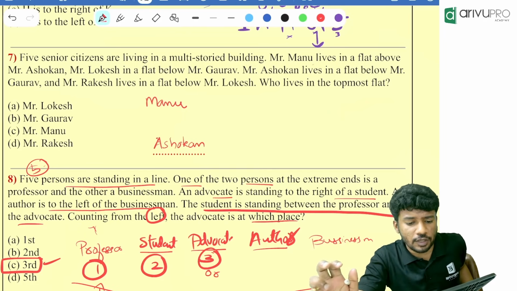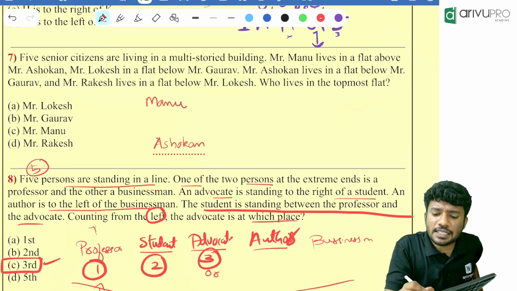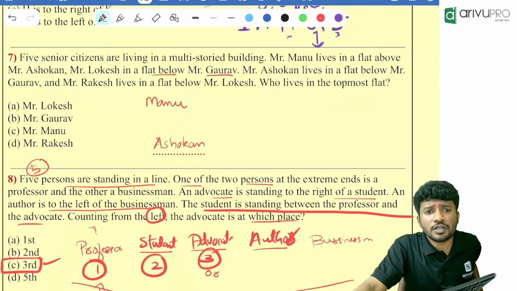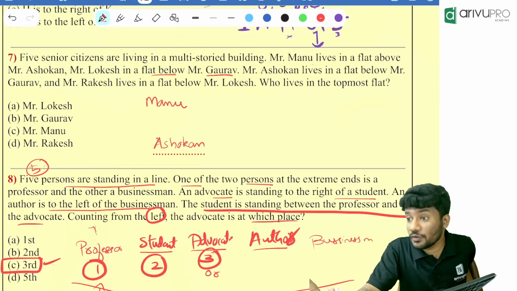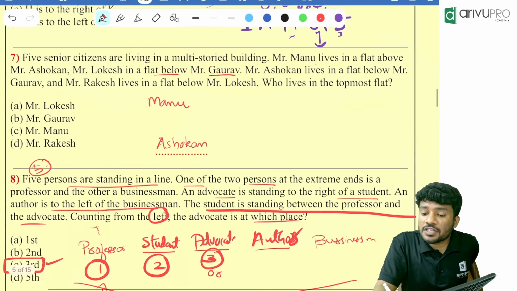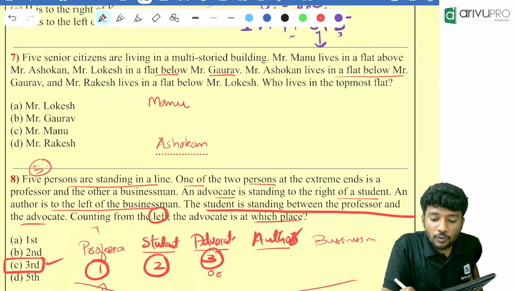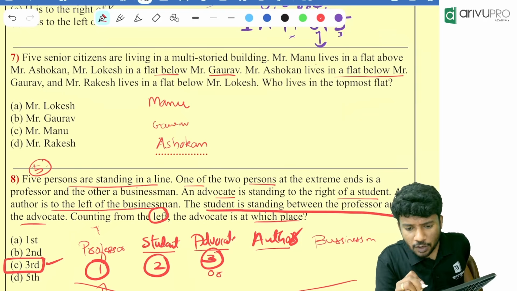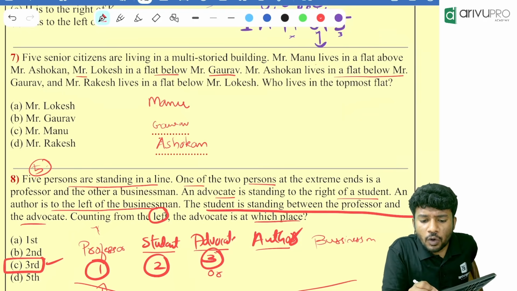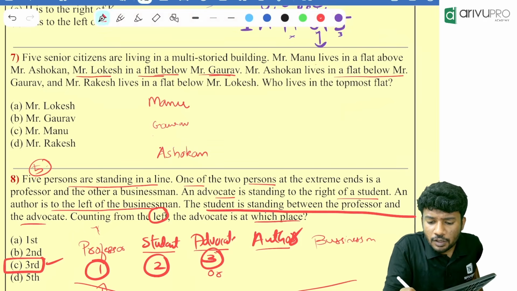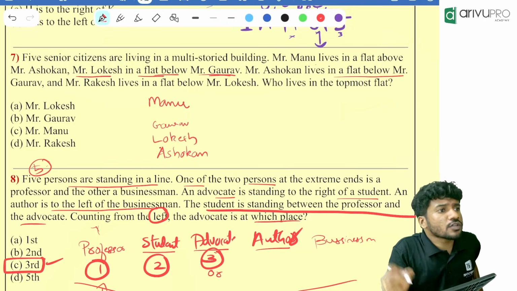Then what is given? Mr. Lokesh lives in a flat below Gaurav. Can you put Lokesh over here? No. Right now we can't. We will do it later. Mr. Ashokan lives in a flat below Gaurav. Below Gaurav means Gaurav will be somewhere above whom? Ashokan. Now, what do you know about Gaurav? Lokesh lives in a flat below Gaurav. That means, can I do one thing? Below Gaurav, I will put whom? Lokesh. Randomly, I am putting Lokesh over here.